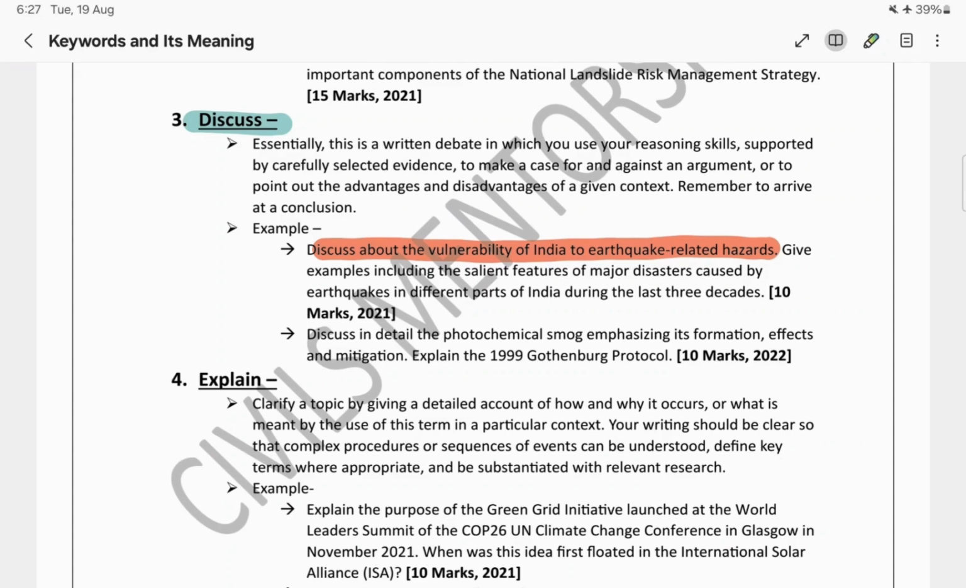So in this type of questions, what's the exact purpose of the examiner to give these type of questions? So examiner wants to see the balanced thought process, how our approach should be in a balanced manner. It should not be entirely for a particular topic, nor should it be entirely negative against it. So every time we should follow a balanced approach. So this is all about discuss.